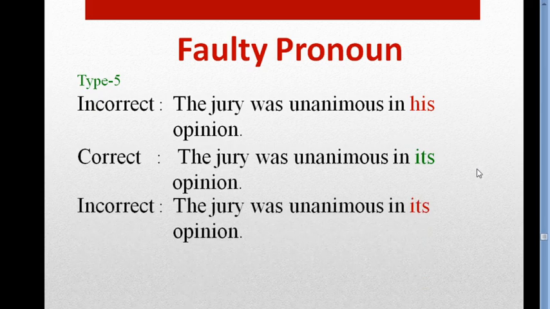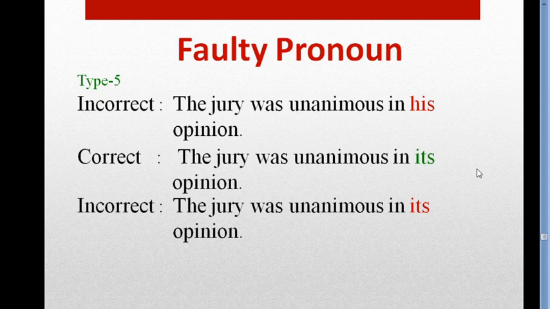Again, the next one is the same sentence but different in rule. The jury was unanimous in its opinion. Here it is wrong. Why wrong?